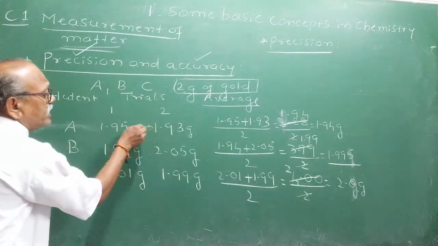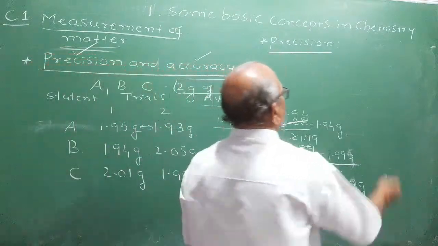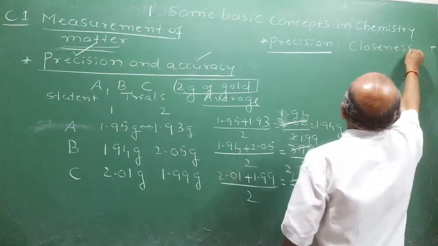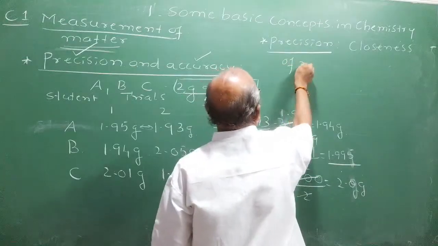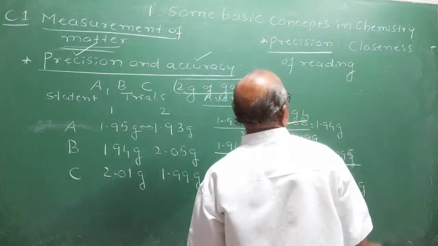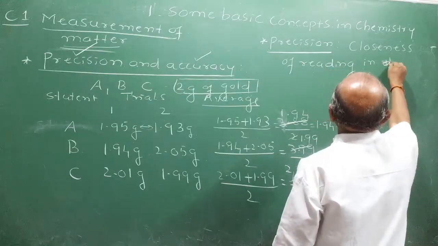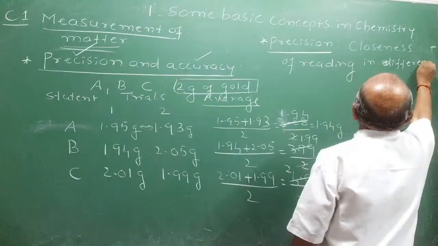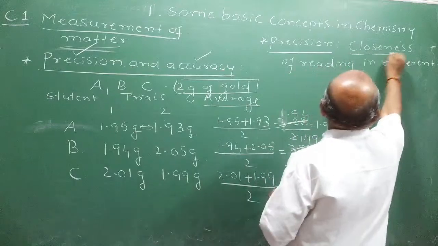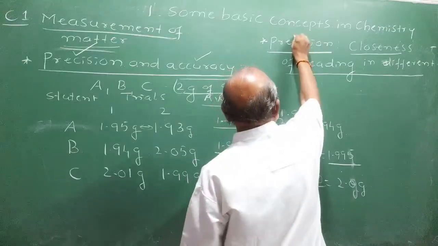This closeness of the reading taken by the student is called precision. Precision represents the closeness of readings. This is the laboratory work: closeness of reading in different trials. If the measured values are very, very close, then that particular student's measurement is called precise.